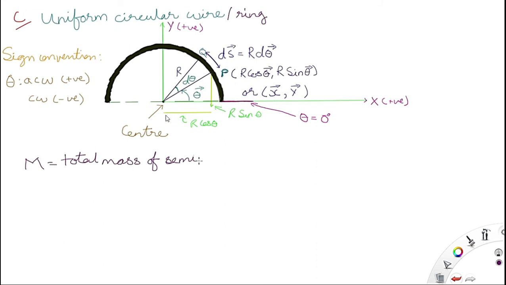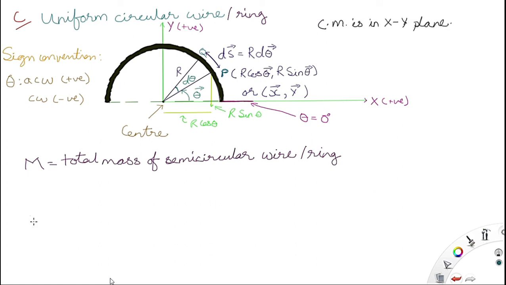This is the center, and as I said, as we start, theta is equal to 0. The sign convention chosen is anti-clockwise is positive, meaning if you are going anti-clockwise, then theta is positive, and if you are going clockwise, then theta will be negative. Similarly that happens with x also. Now we will find the center of mass. Capital M is the total mass of the semicircular ring or wire.